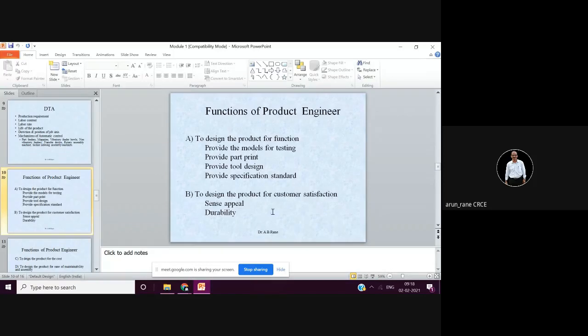So in this, what do you need to specify? You can write down if you have pen and notebook. In specification standard, the first thing is, you can say here, Roman 1, or small a, you have to give the material specification.